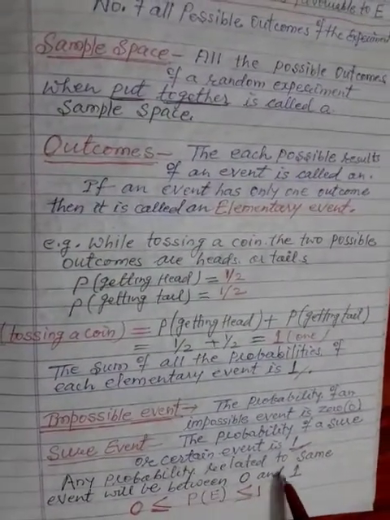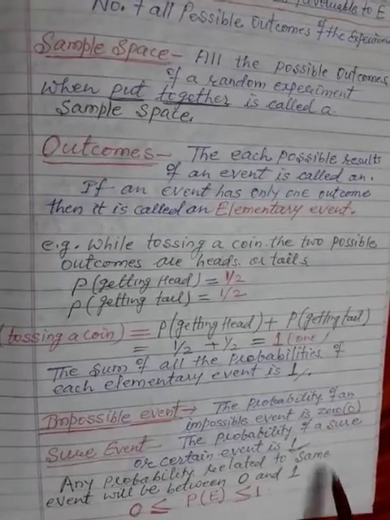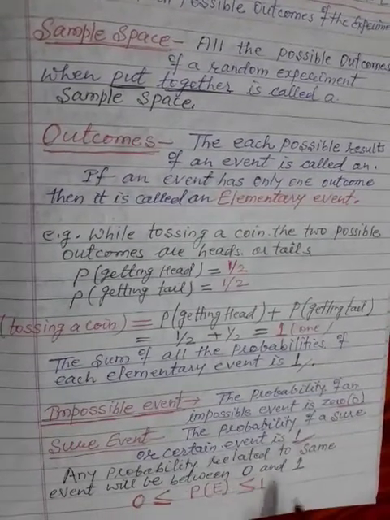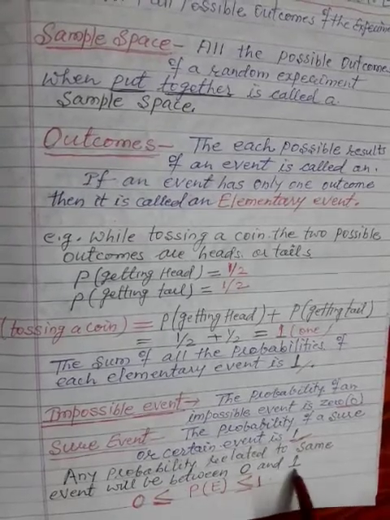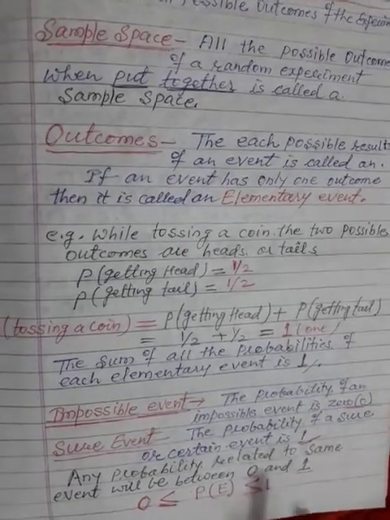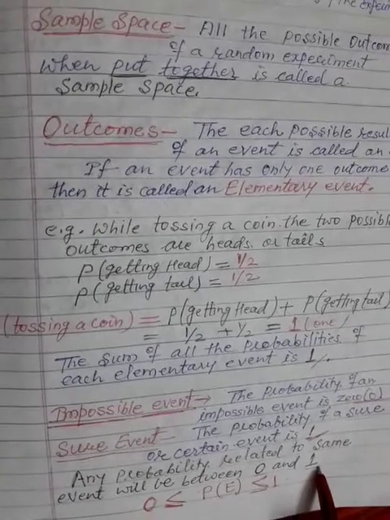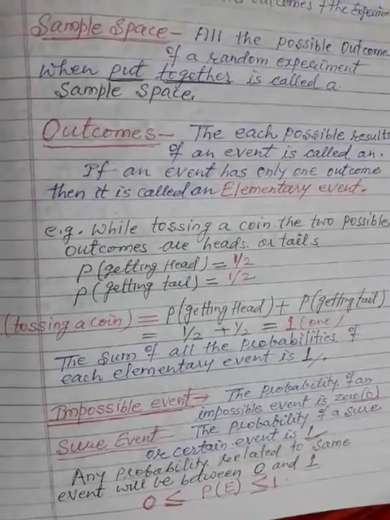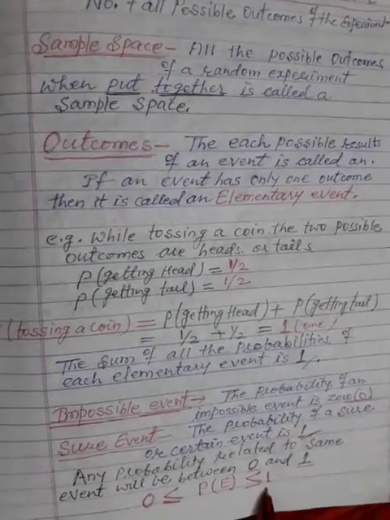Any probability related to the same event will lie between 0 and 1. Probability will be greater than 0 but less than 1, and total probability will always be equal to 1. This is the symbolic form which we can write this way.